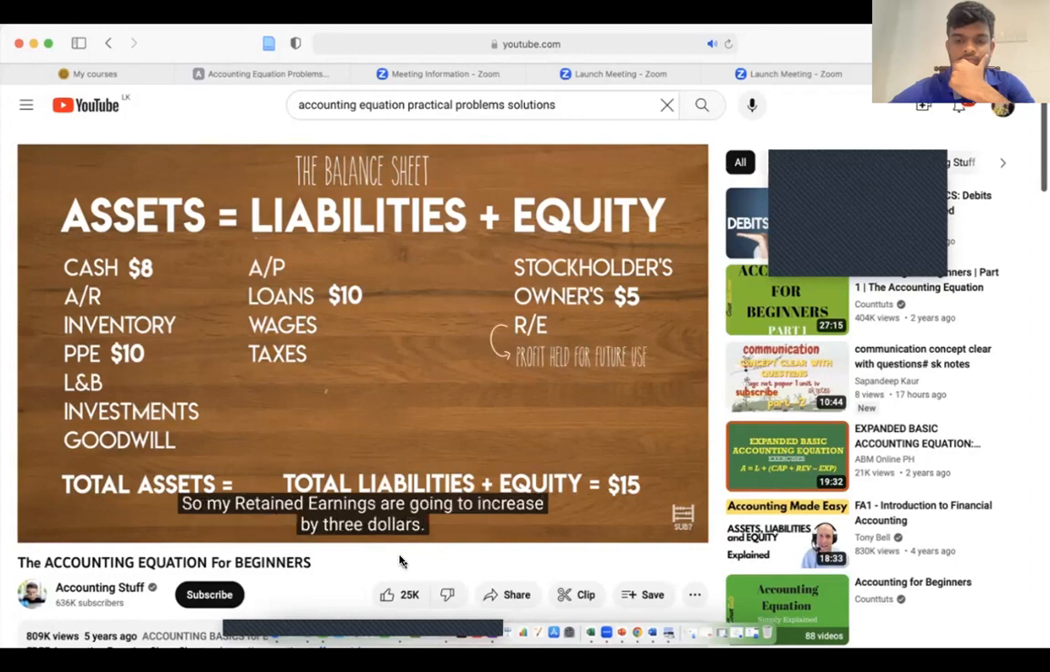So my retained earnings are going to increase by $3. Because my business has made a profit of $3, my total assets have now increased from $15 to $18.